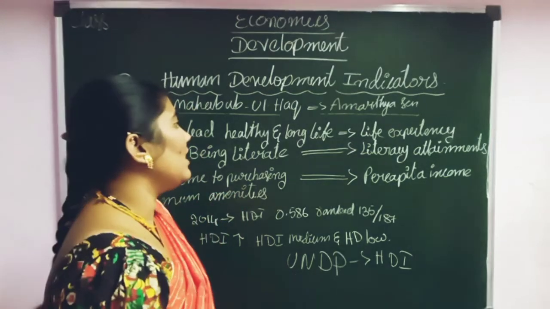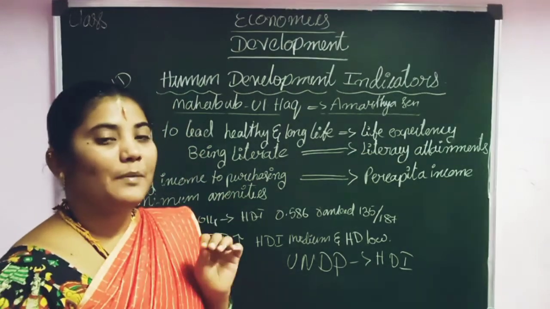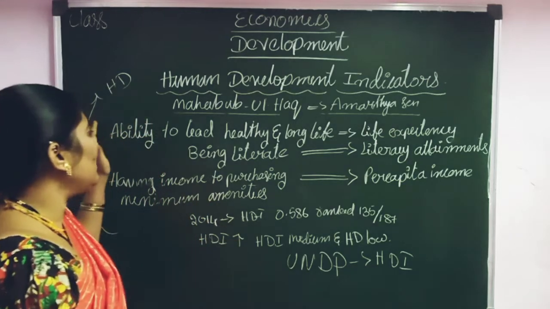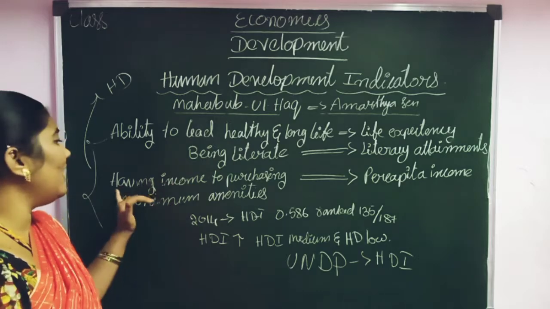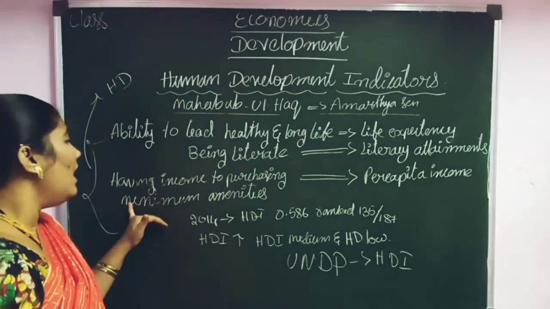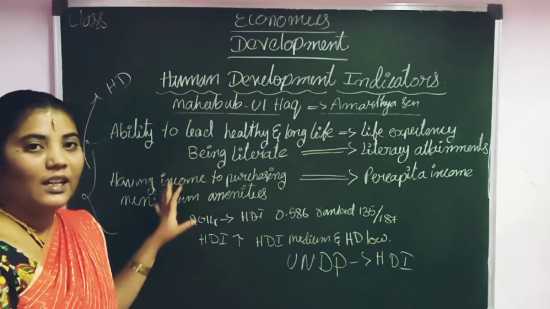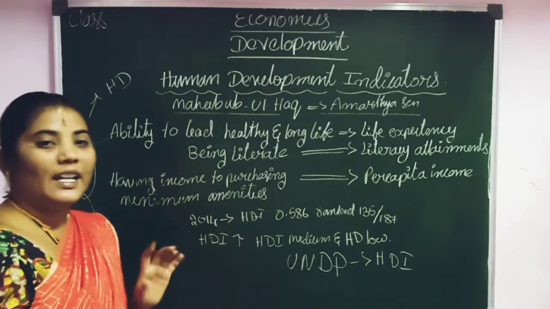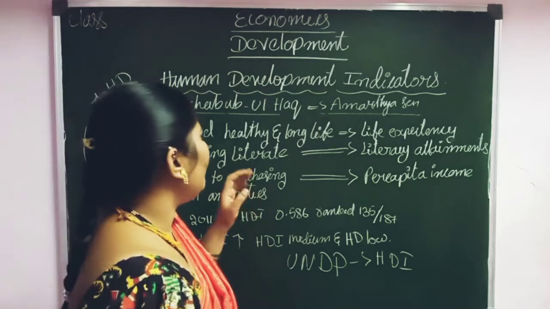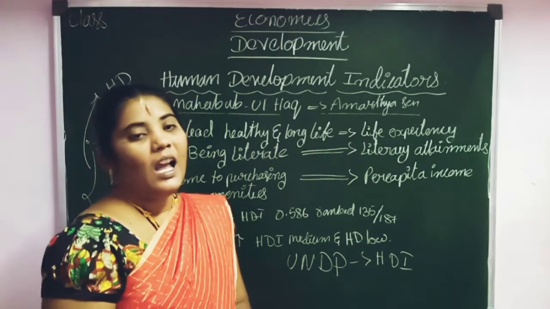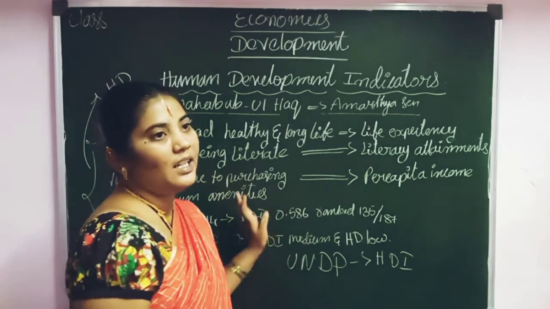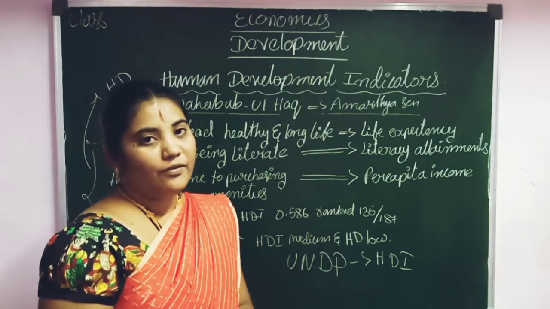Then next, we already know the meaning of HD. HD means these three things: the ability to lead a healthy and long life, being literate, and having the income for purchasing minimum amenities. The calculation of these three ideas is called the HDI. UNDP provides the HDI according to these three matters. It measures the development of the country.